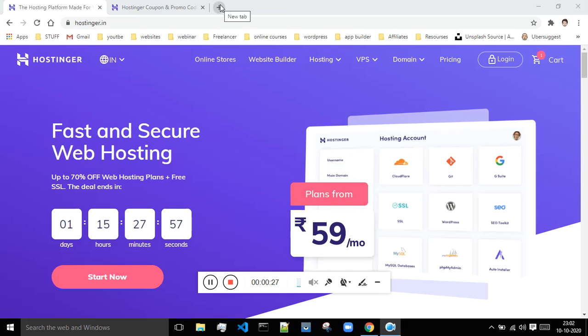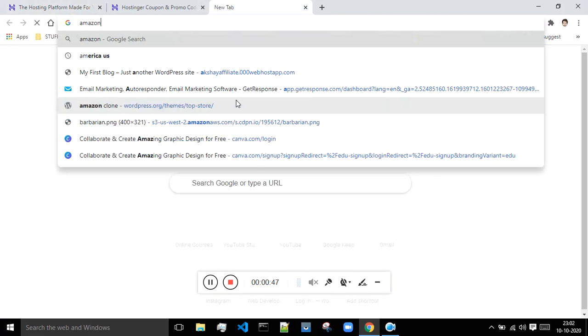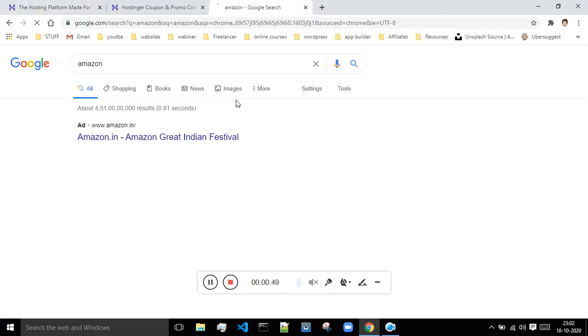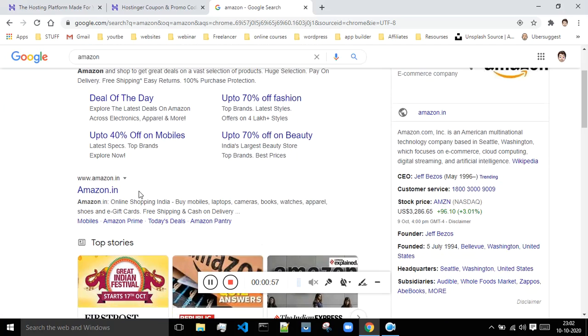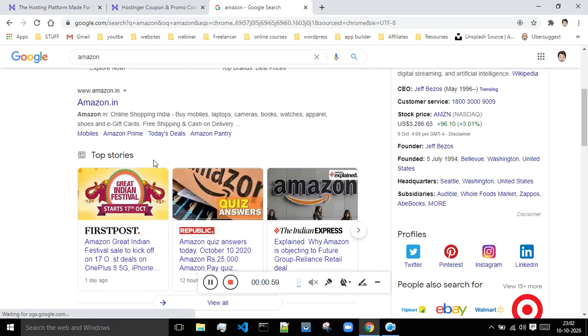Whenever you go to some website, like this one, the website has a name known as hostinger.in. When I say this website has a name as www.hostinger.in, this is known as the domain of this particular website. So Hostinger has a domain as www.hostinger.in. If I go to Amazon, then Amazon has a domain name like www.amazon.in. So the name of the website is basically known as the domain.